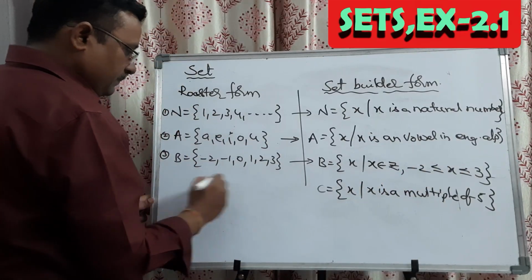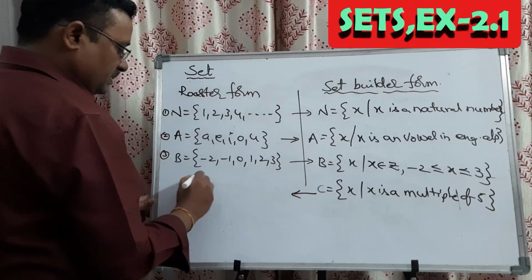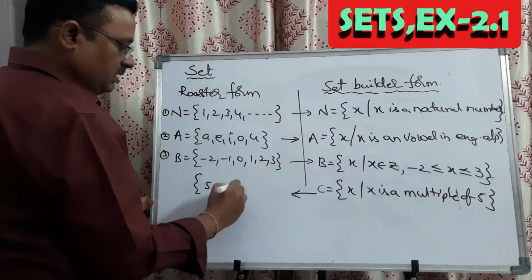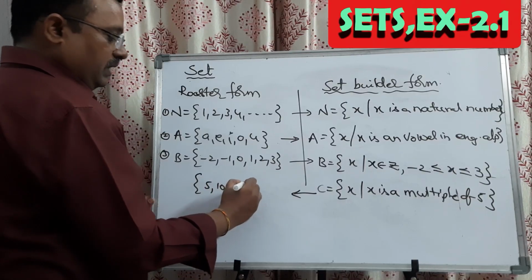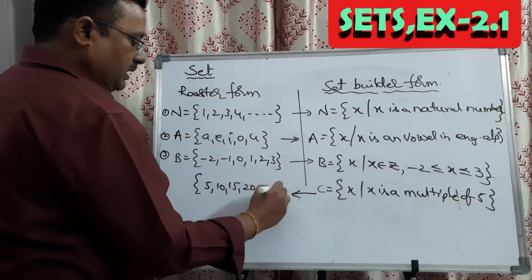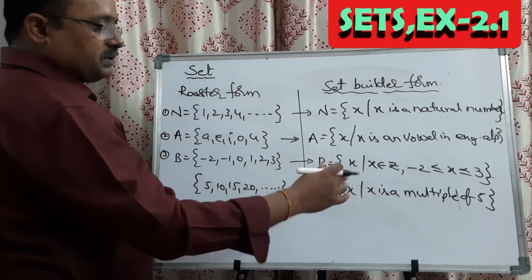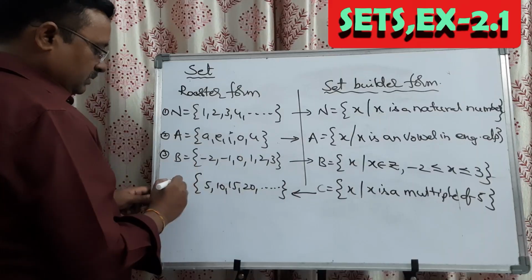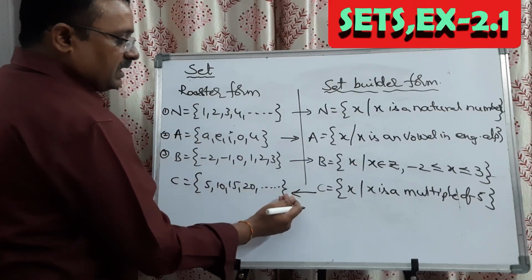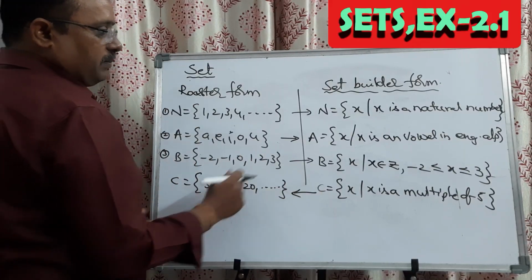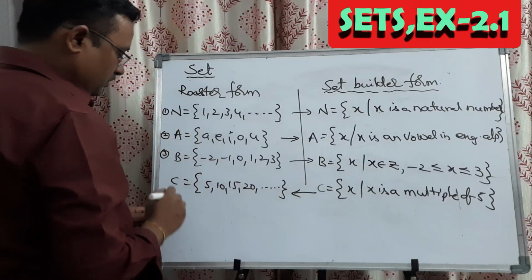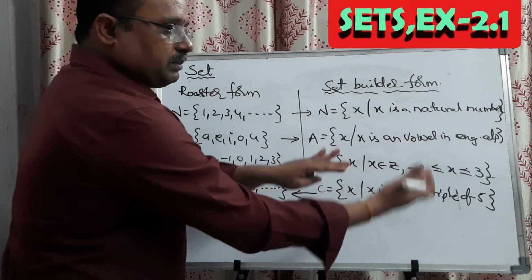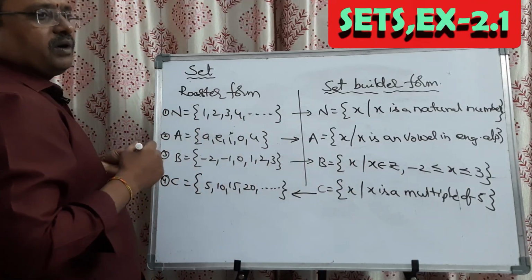Multiples of 5 in roster form: set of 5 ones are 5, 5 twos are 10, 5 threes are 15, 5 fours are 20, comma, and so on. How many multiples are they asking? They did not say. Just multiples, so we write and so on. So that is the roster form of this given set builder form. Like that, you have to practice roster form to set builder form and set builder form to roster form conversion.